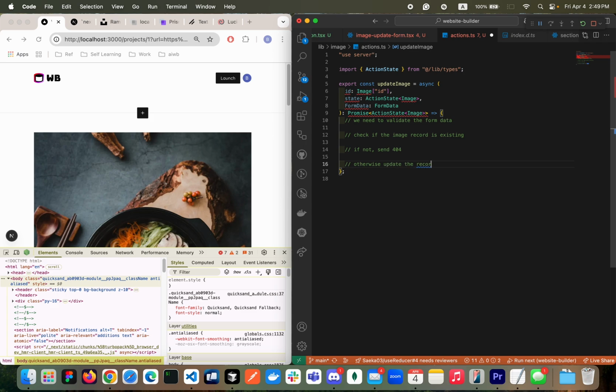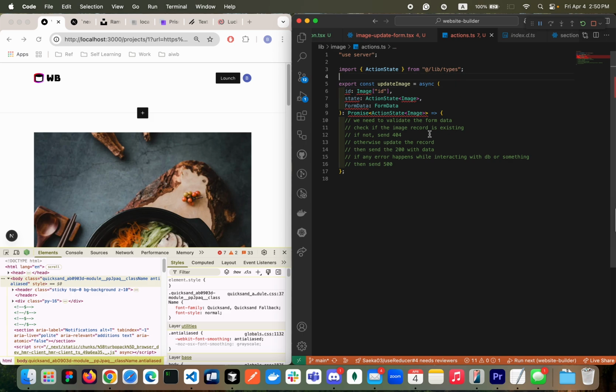Update the record. Okay. Then send the 200 with the data. And if any error happens while interacting with DB or something, then send 500 the internal server error. That is my logic here. Let's do one by one.